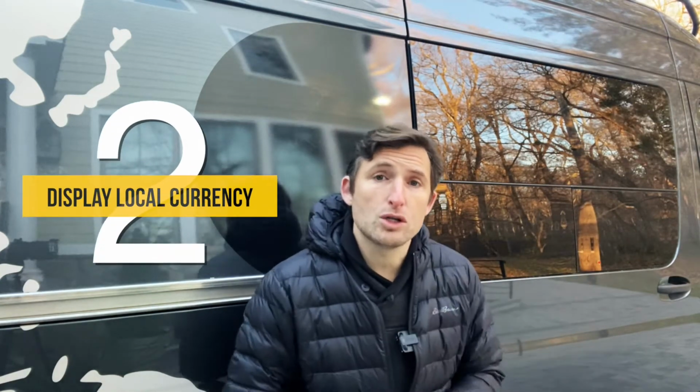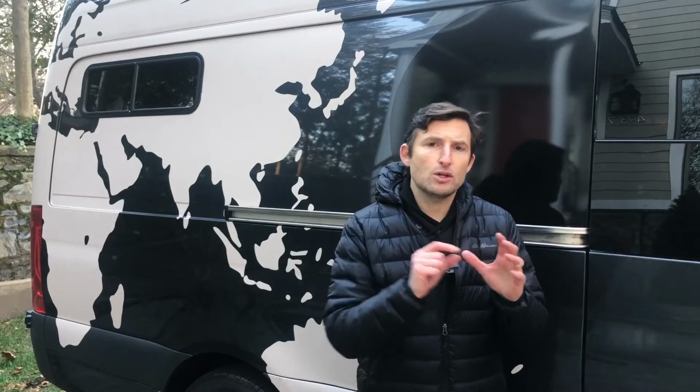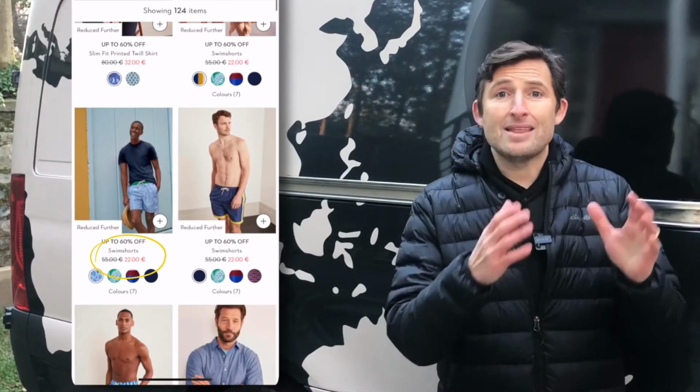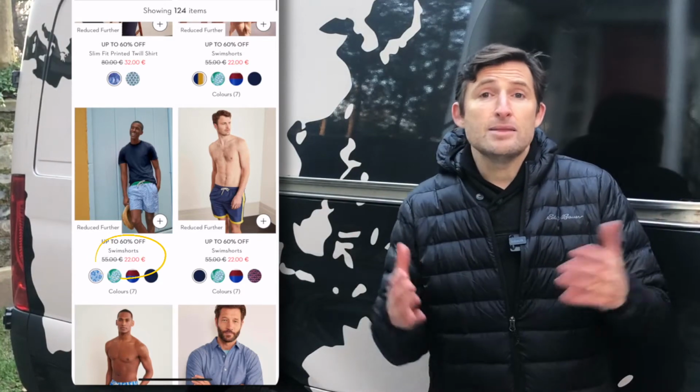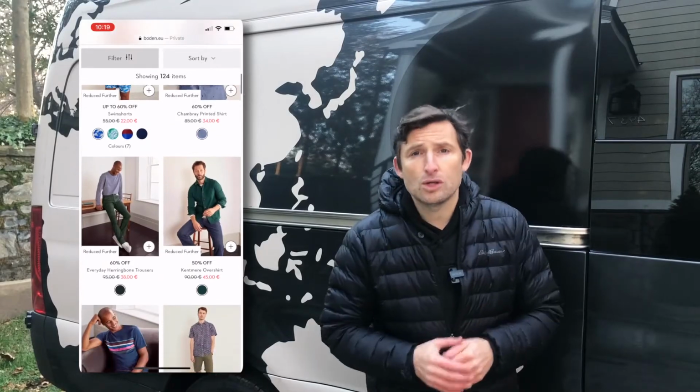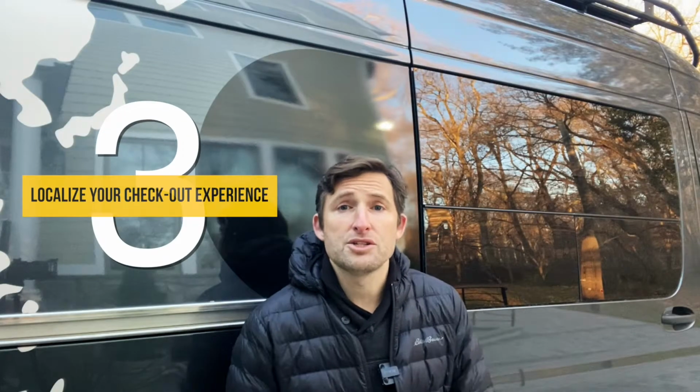Now, what do you do? You take a plugin that plugs into your website to give you local currency. They do the work to figure out what the currency is at the given moment in time for the given country that a visitor is coming from. And then it incorporates it throughout your site. That's easy because now the customer, even though the rest of the site is still in English, can see their local currency.